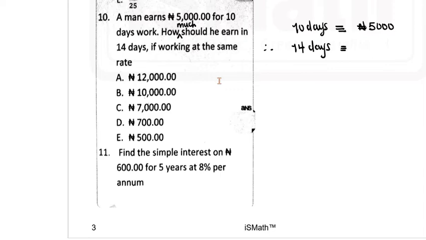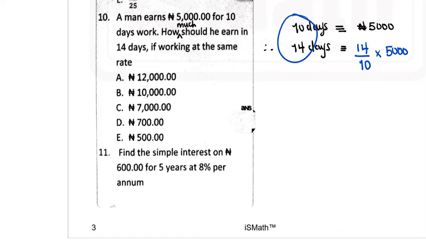So my expectation is for more, and because my expectation is more, I will arrange these two numbers to give me a fraction that would end up giving me something greater than 1. So I just do 14 divided by 10, and I do times 5,000. So anytime you're expecting more, arrange the fractions to give you something greater than 1.